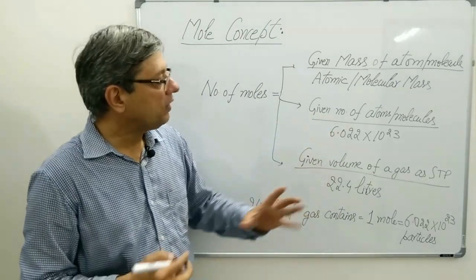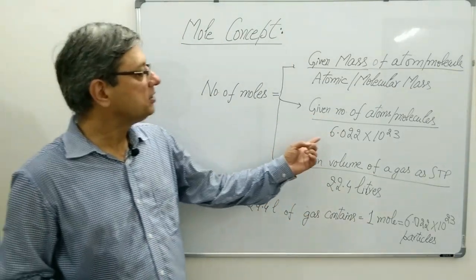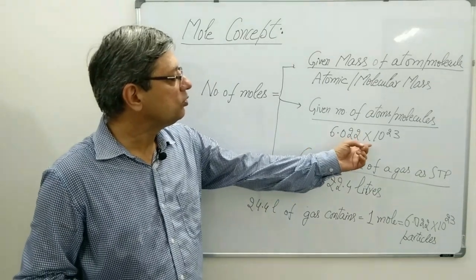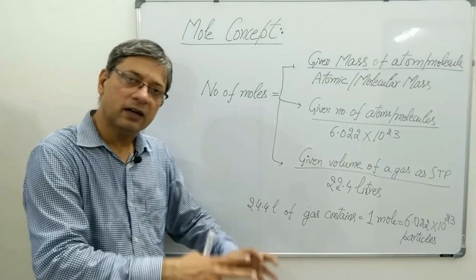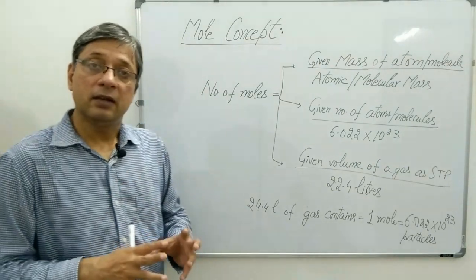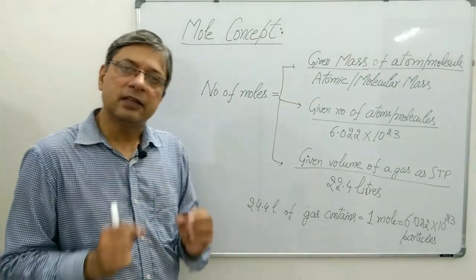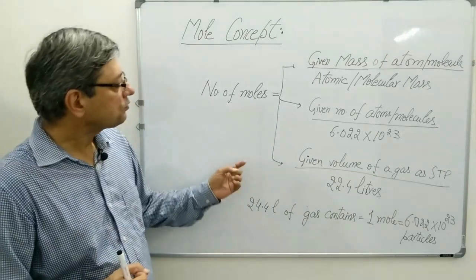Second is given number of atoms and molecules upon 6.022 into 10 to the power 23. Given means which are given in the question. When you will be attempting the numericals, the things will get clear.